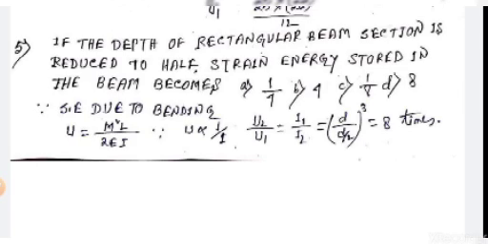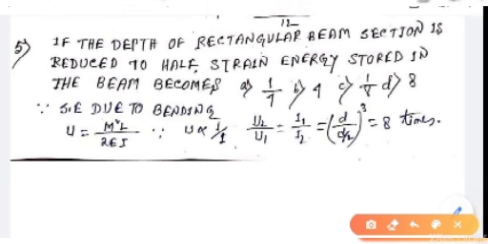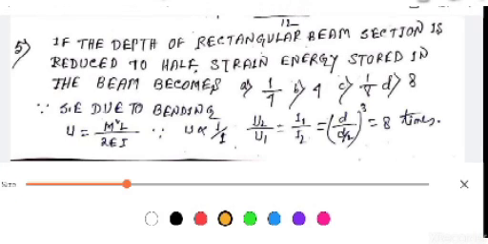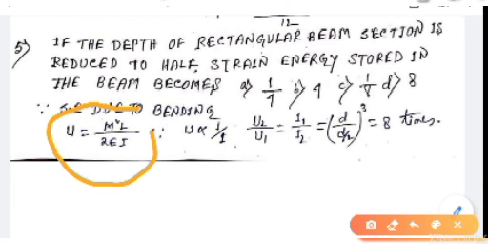Next question. If the depth of a rectangular beam section is reduced to half, strain energy stored in the beam becomes 1/4th, 1/8th. We know that strain energy due to bending is M square L by 2 EI.